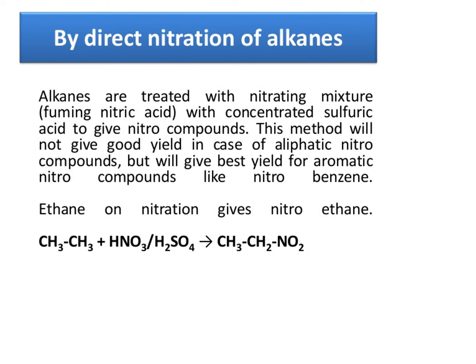This method will not give a good yield in the case of aliphatic nitro compounds, but gives the best yield for aromatic nitro compounds. If you take benzene, we get nitrobenzene. So for the preparation of aromatic nitro compounds it is a very good method, but aliphatic nitro compounds give less yield. Ethane on nitration gives nitroethane. Methane gives nitromethane. Propane on nitration gives nitropropane. But aliphatic nitro compounds get a low yield in this method.